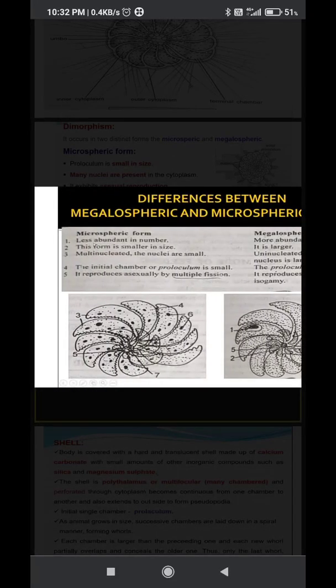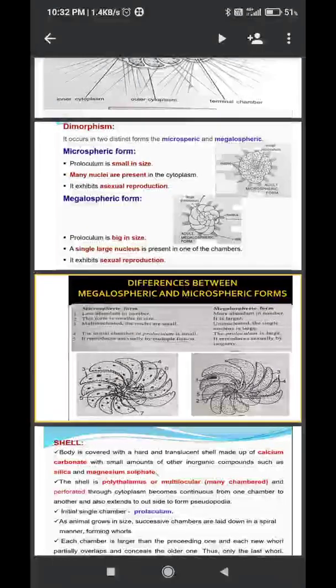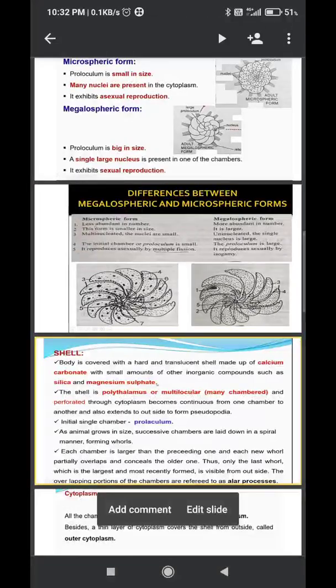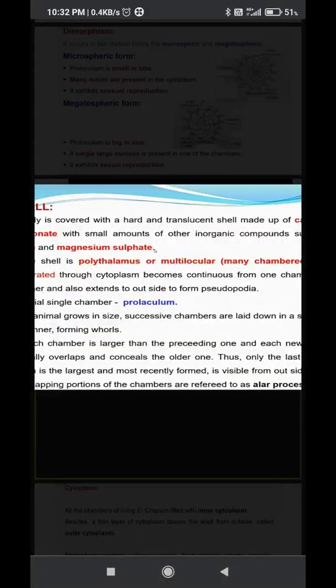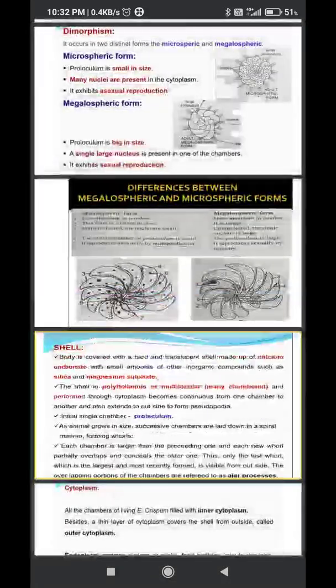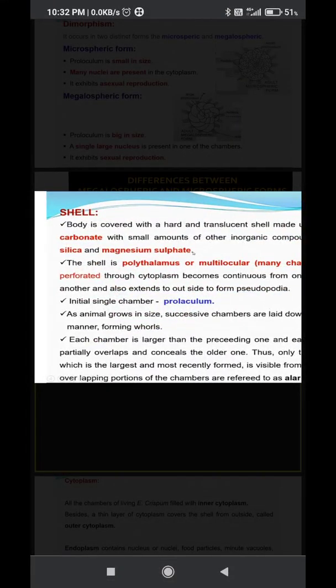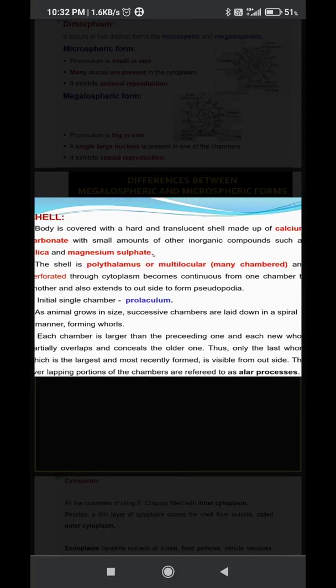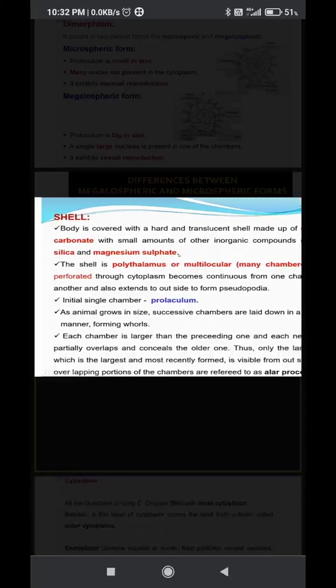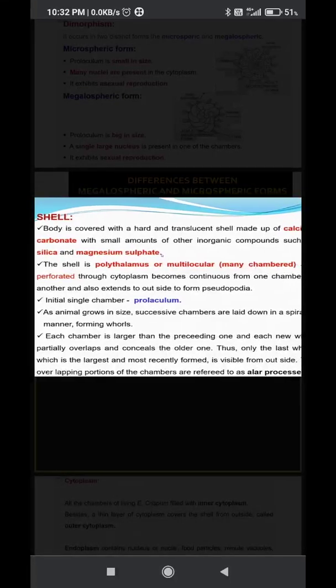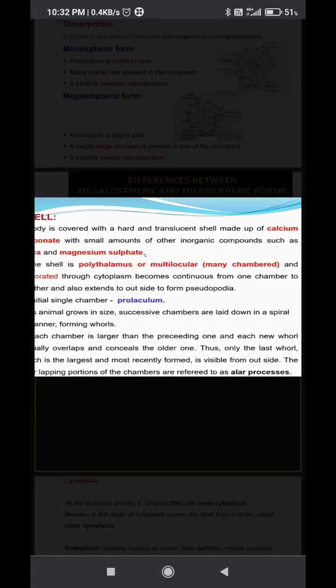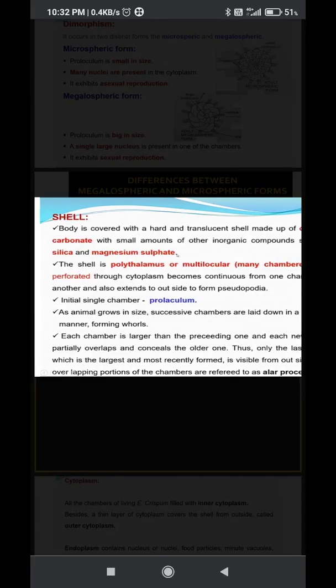So these are the characteristics. So this is about the difference between the two forms, microspheric and megalospheric. Next, we discuss the shell. The body is covered with a hard or translucent shell, which is made up of calcium carbonate with small amounts of inorganic compounds such as magnesium sulfate and silica.